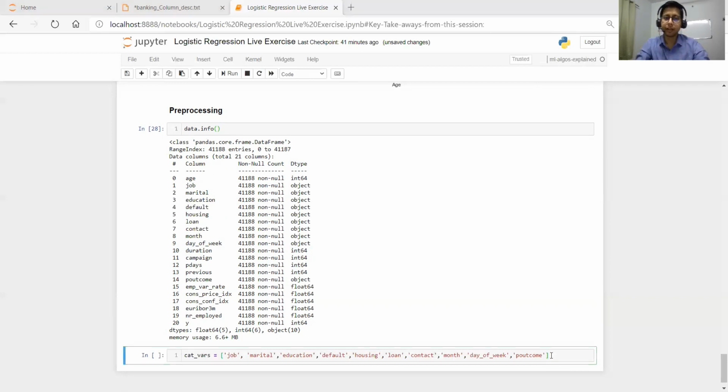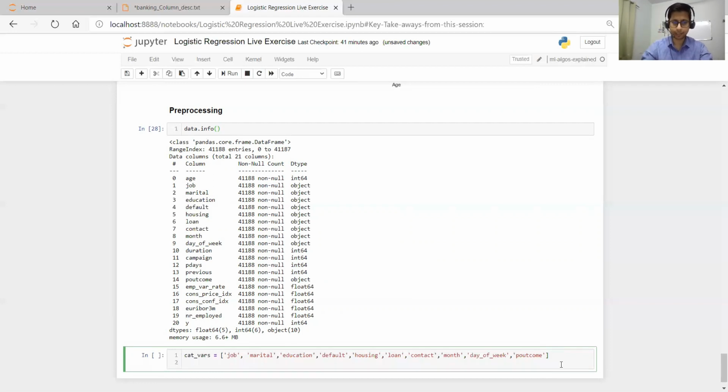Now we're going to handle the categorical columns. For each categorical column we will convert them to dummy variables. So what are dummy variables? I will show you.